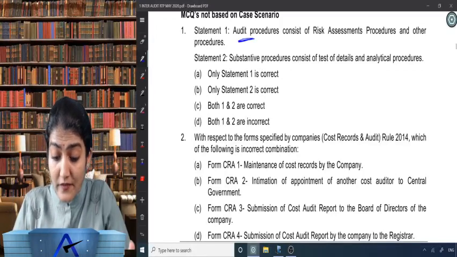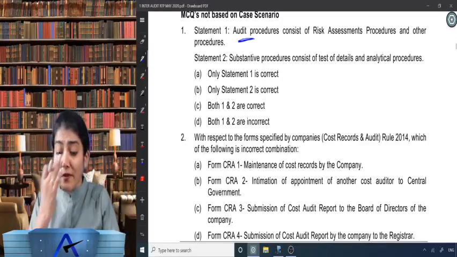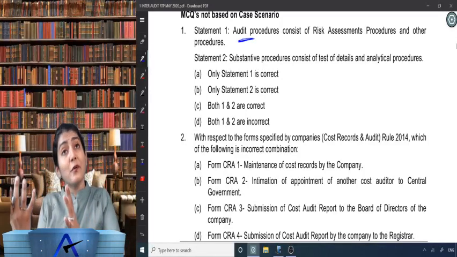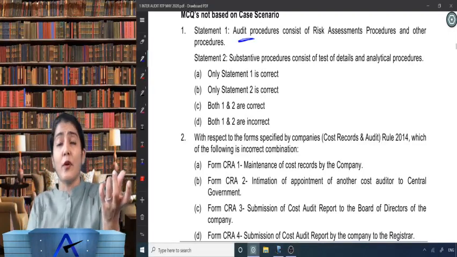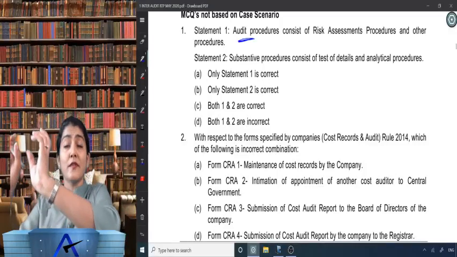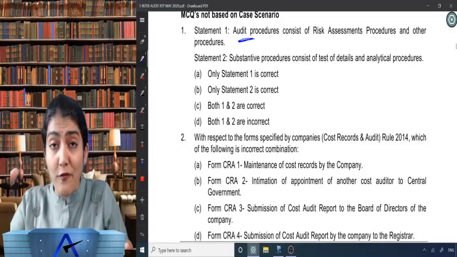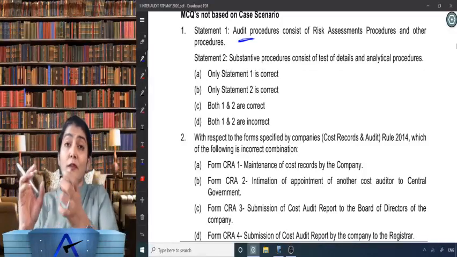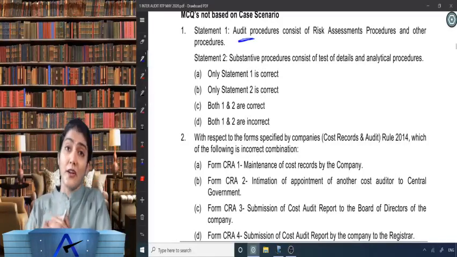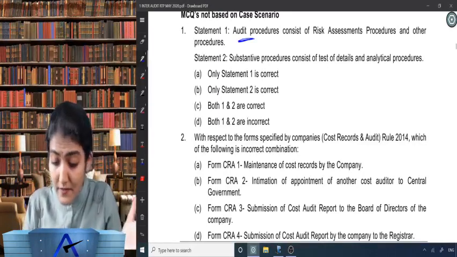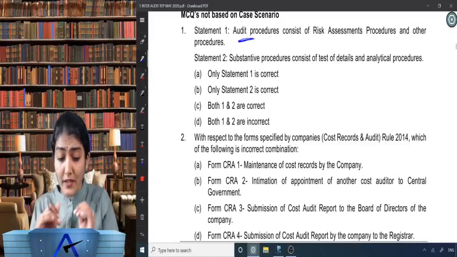And also, audit procedures consist of risk assessment procedures and other procedures. This other procedures, technically we refer to as the further audit procedures. So risk assessment procedures and further audit procedures. And under further audit procedures, we have the TOC and substantive, tests of control and substantive procedures. Then under substantive procedures, we have the detailed checking, test of detail, and the substantive analytical procedures. So audit procedures consist of risk assessment procedures and other procedures. Seems okay to me.